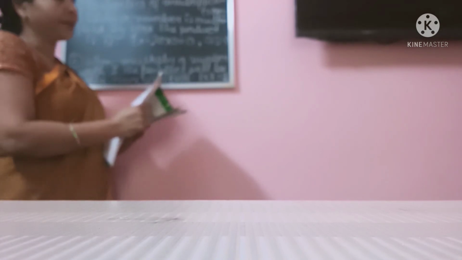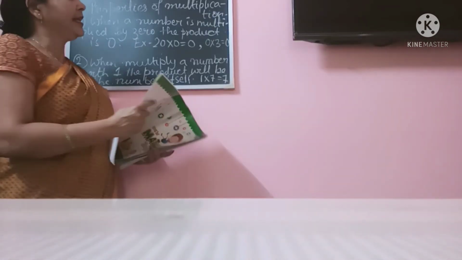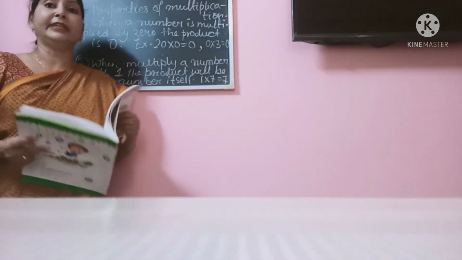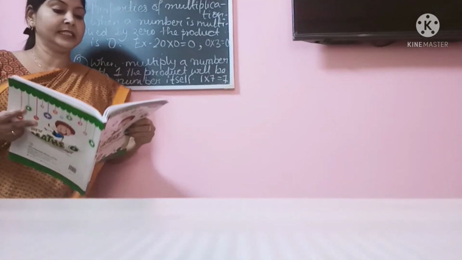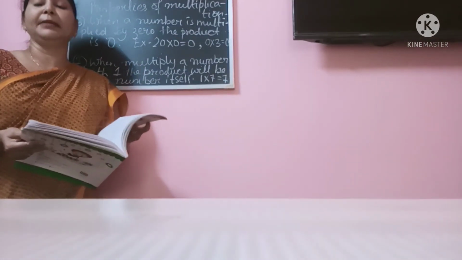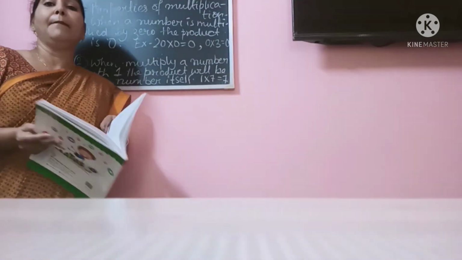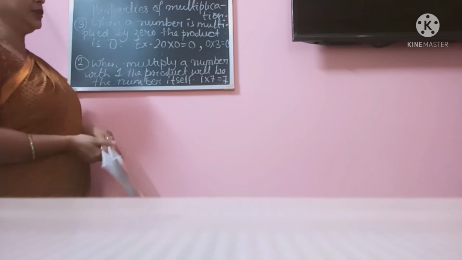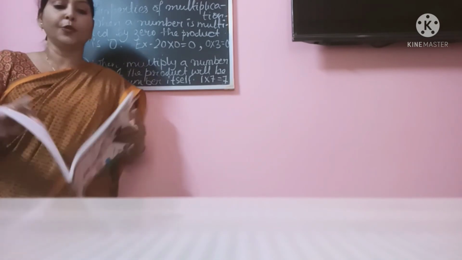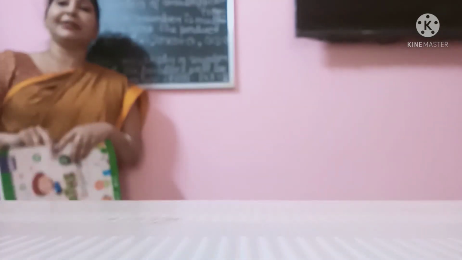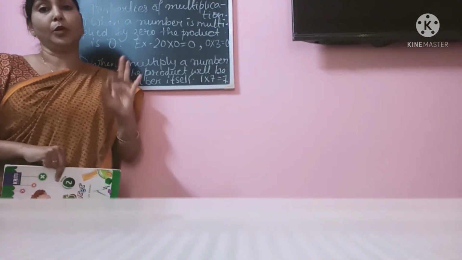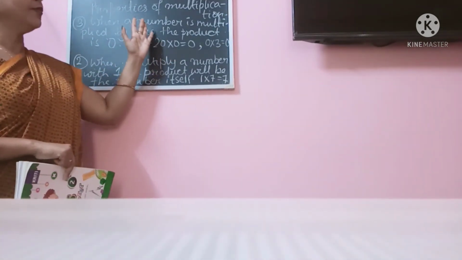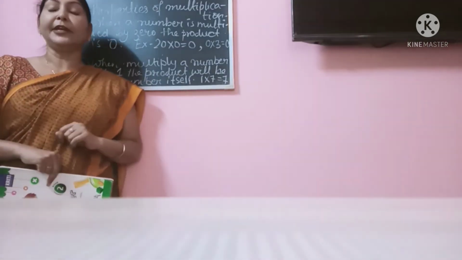Okay. Now I think you have completed in this class 3 topics: multiplication as repeated addition, multiplication on the number line, and properties of multiplication. What you are going to do is, you will complete page number 73 and 74 first in the book itself. Then whatever work I have done on the board, you have to copy in your CW copy.